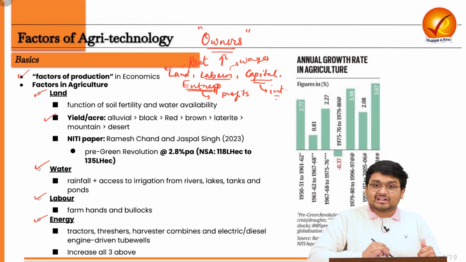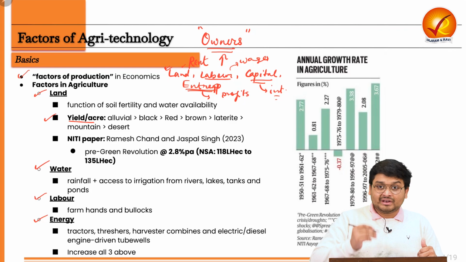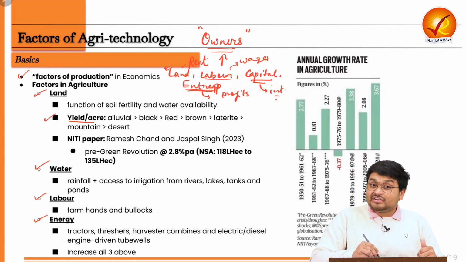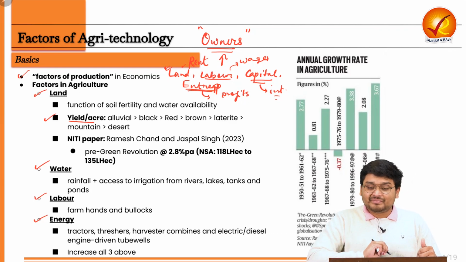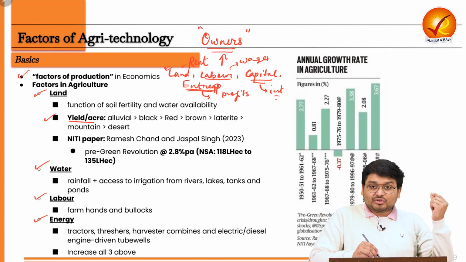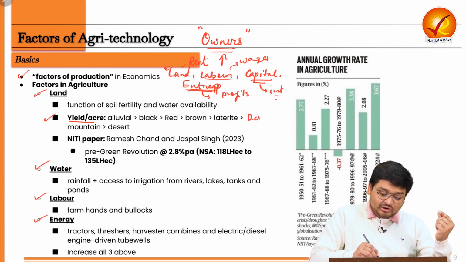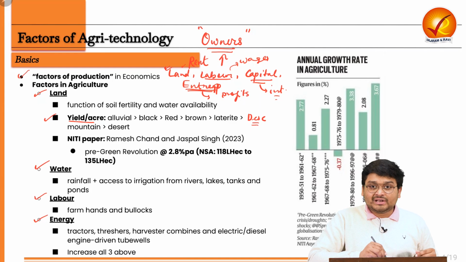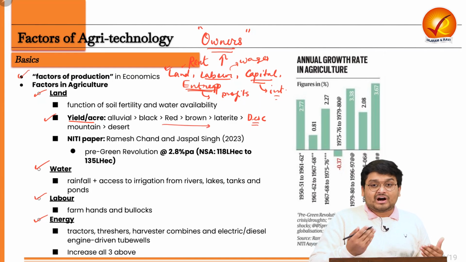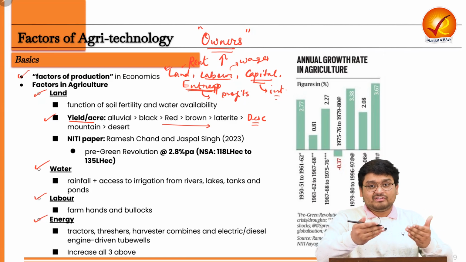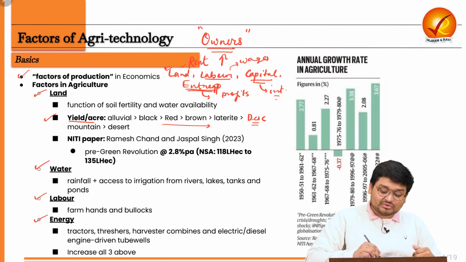Now according to this article, we can see that the yield per acre in India varies according to the various attributes of various soils in India. Now this is the descending order of soil fertility that you can keep in mind for the prelims examination if you were asked to arrange the levels of soil fertility in India according to their soils.